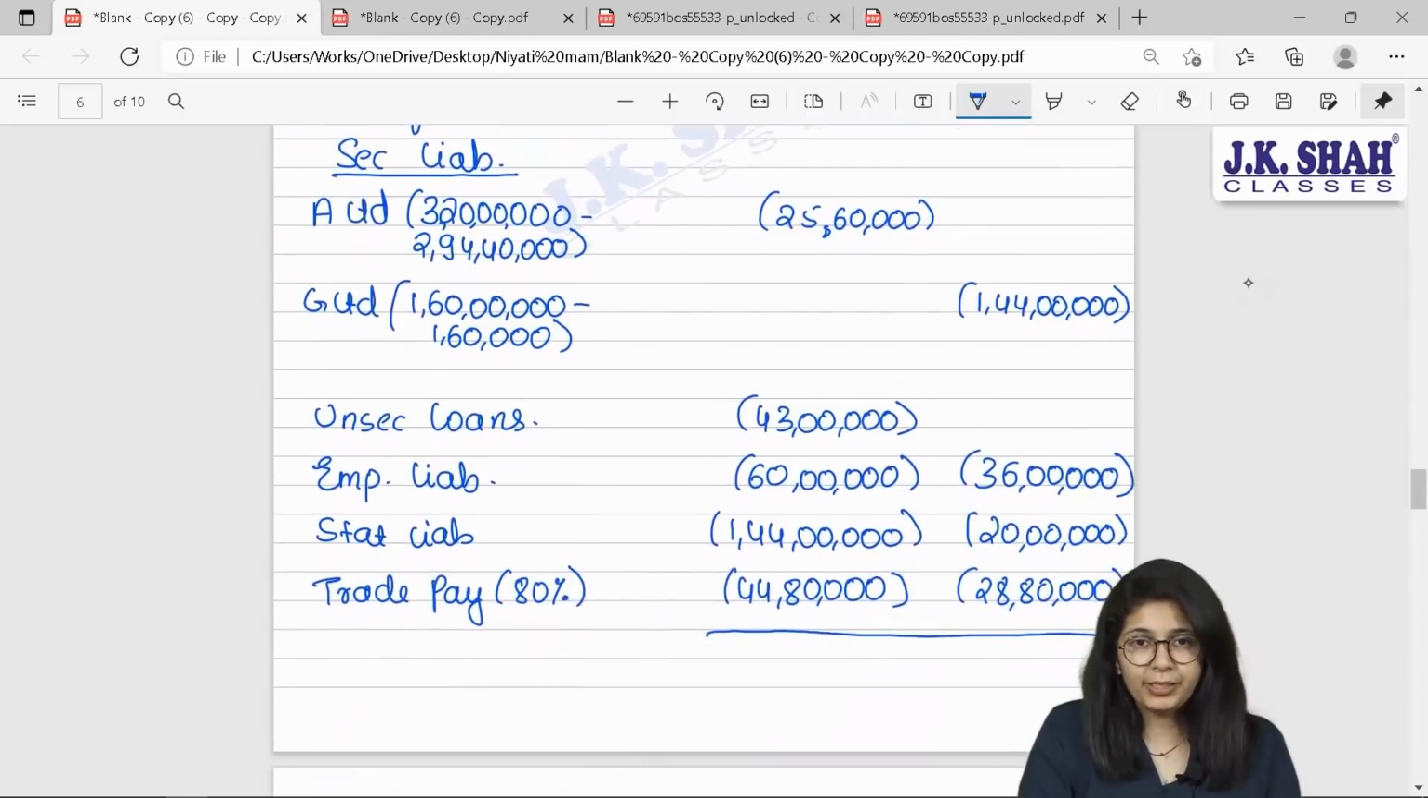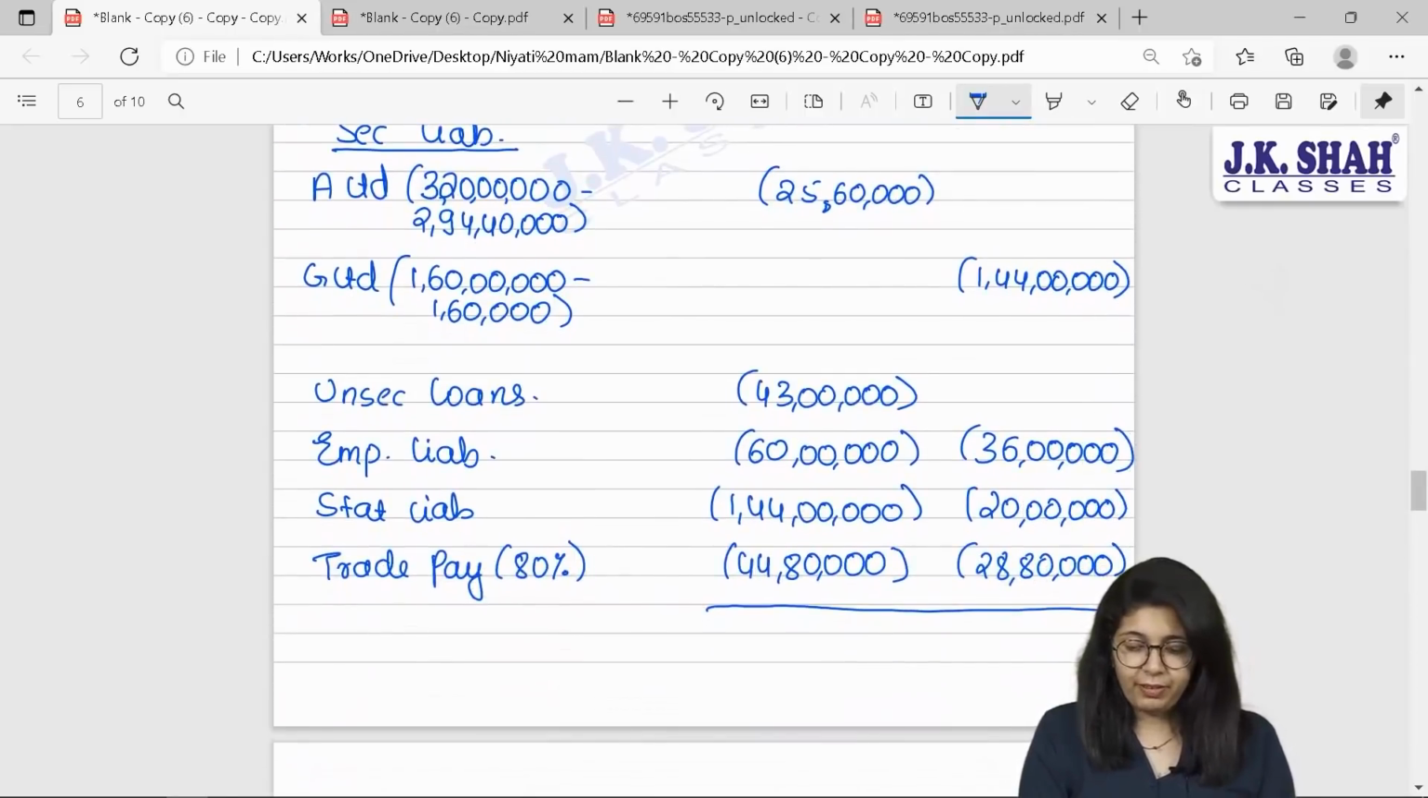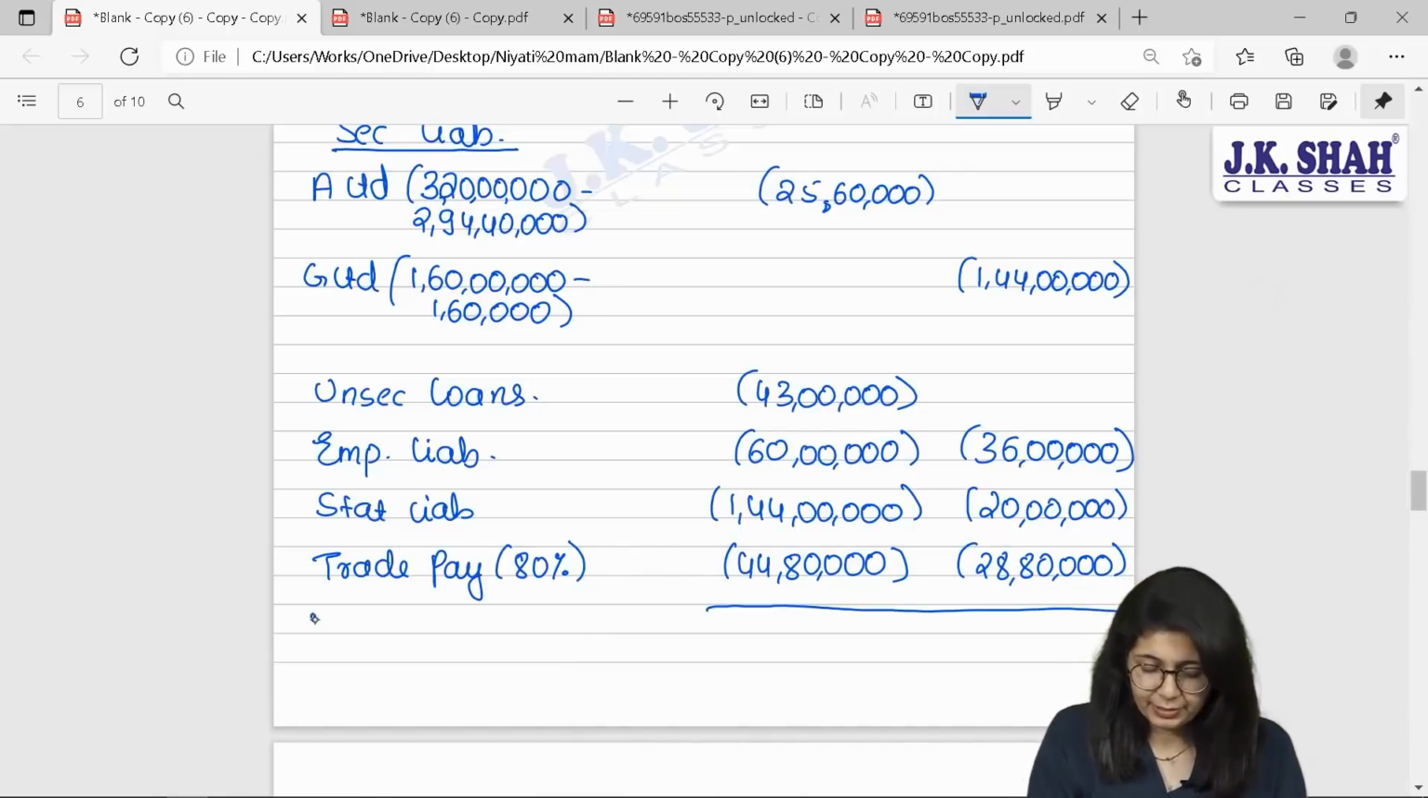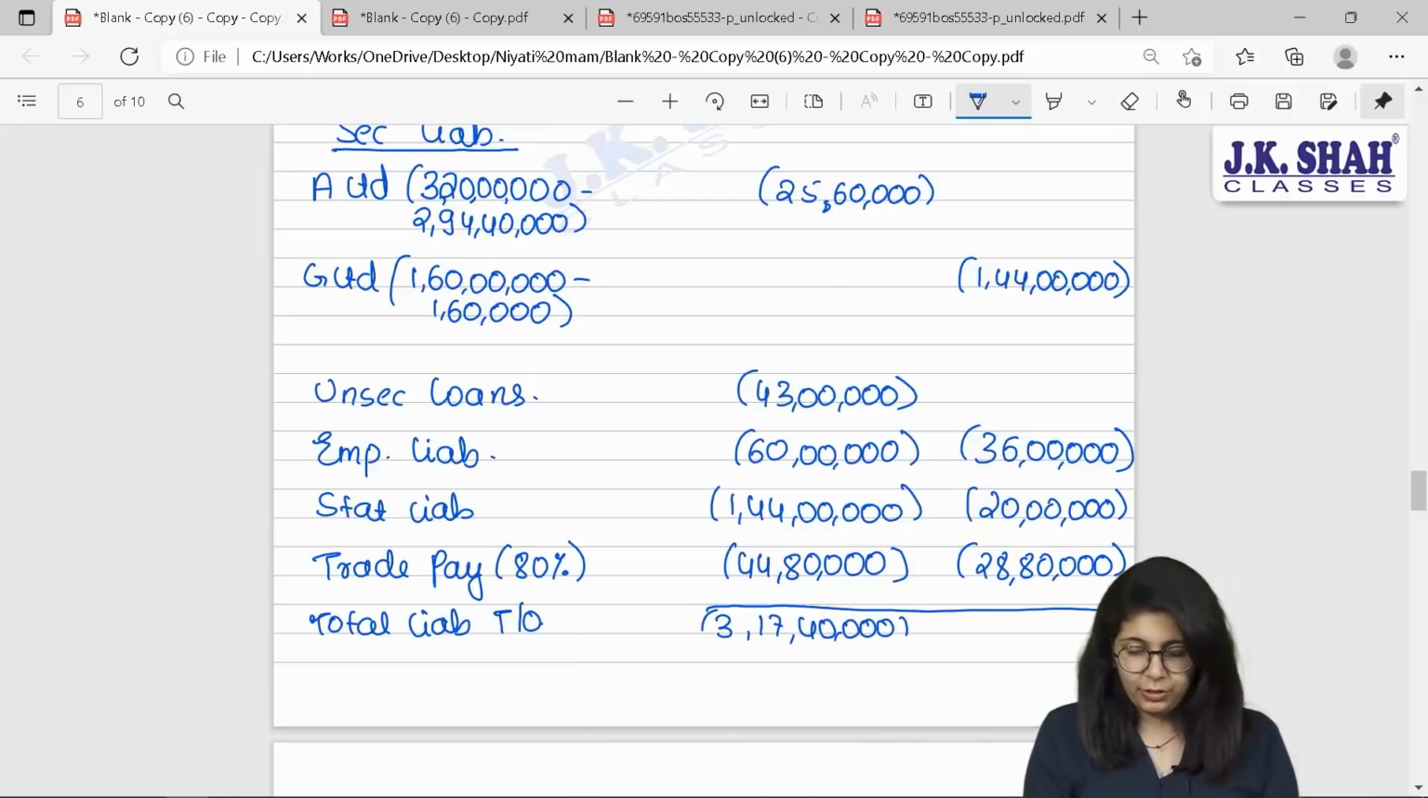Now coming to liabilities one by one. 25,60,000 plus 43 lakhs plus 60 lakhs plus 1 crore 44 lakhs plus 44 lakh 80,000. Total liabilities taken over are 3 crore 17 lakh 40,000 rupees. Yes, and over here 144 plus 36 plus 20 plus 28 80.